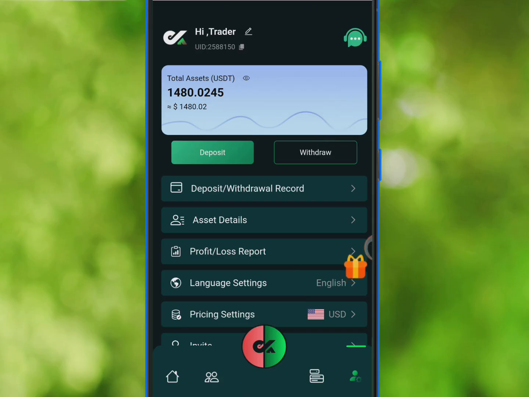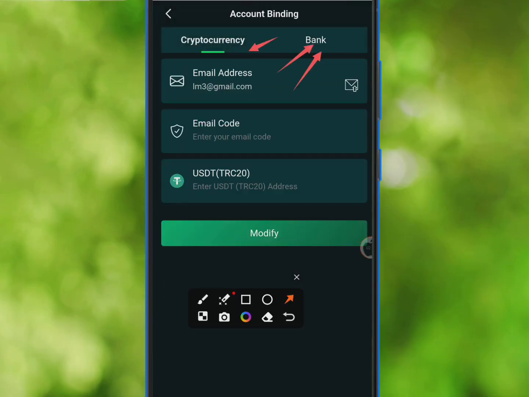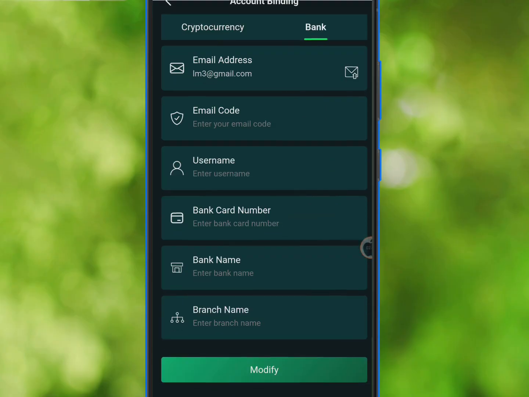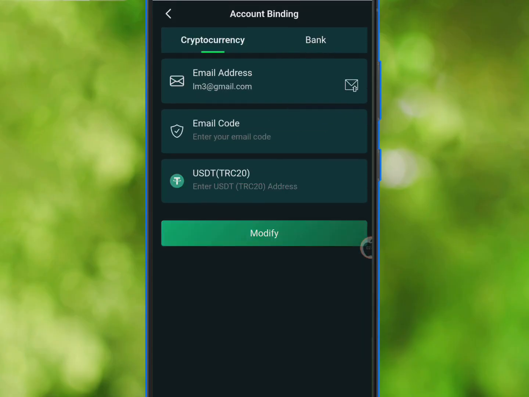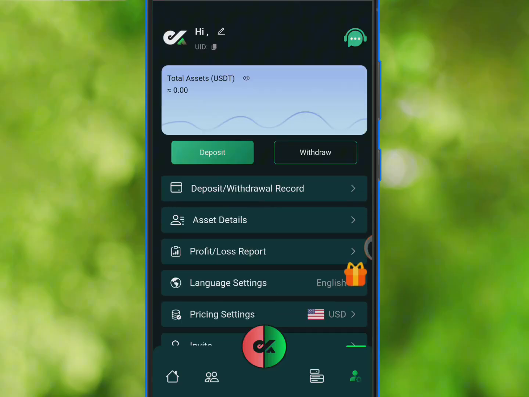And this is where you can actually withdraw. If you click on the withdraw button, you're going to land on this page and they're going to prompt you to bind the withdrawal wallet address first. You just ignore the crypto section and click on bank. Okay, so this is where you can add bank account details over here. Once you've added one of the two, you are good to go. They might bring that pop-up to add a withdrawal wallet, so you can switch from crypto. If you don't have a crypto wallet, just switch to bank over here and put the bank information. So that's how it works exactly.